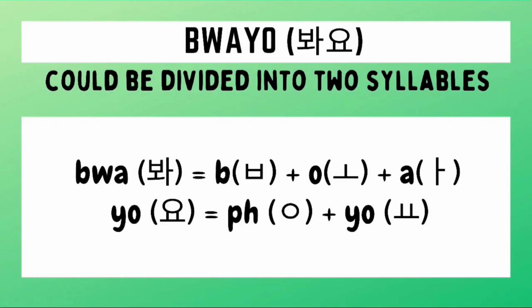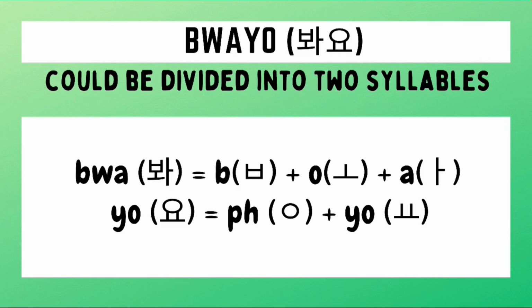How do you write BWAYO in Hangul? Let's start with the first syllable, BWA. First, we need to draw a B character followed by the O character followed by an A character. And if you notice, the wa sound is formed from the combination of the O and A sound. So that's BWA. And I hear a lot of Koreans pronounce this as ba instead of BWA.